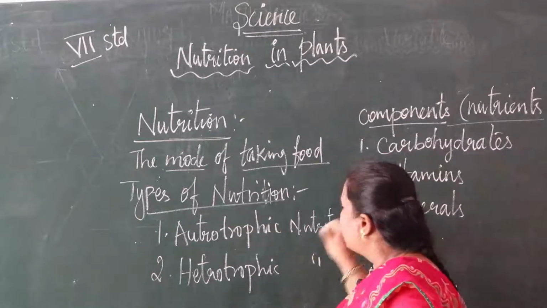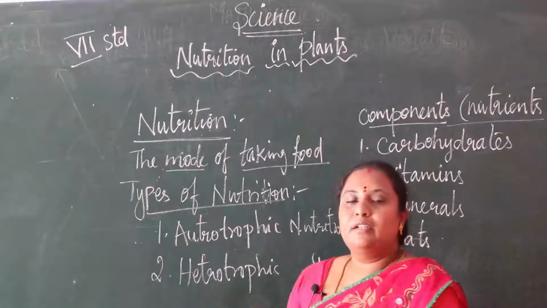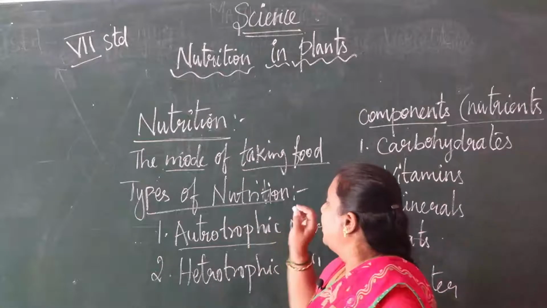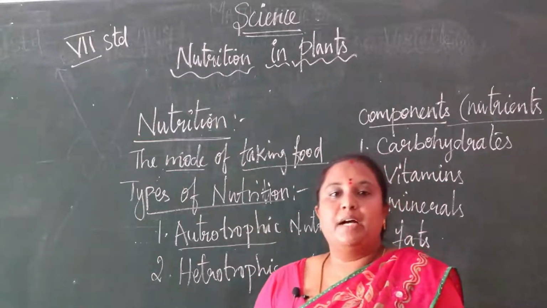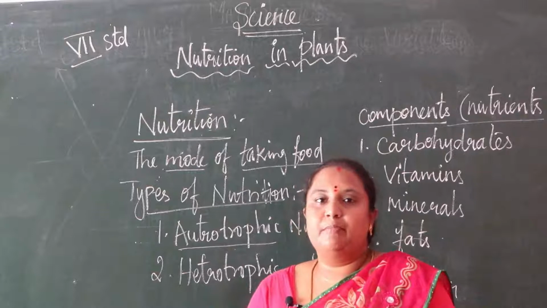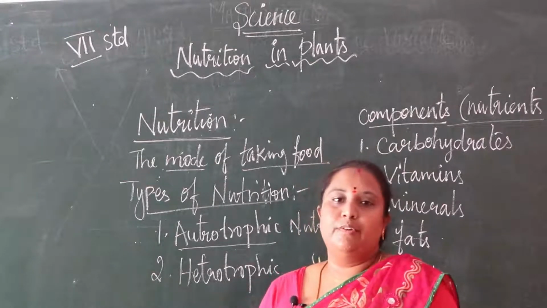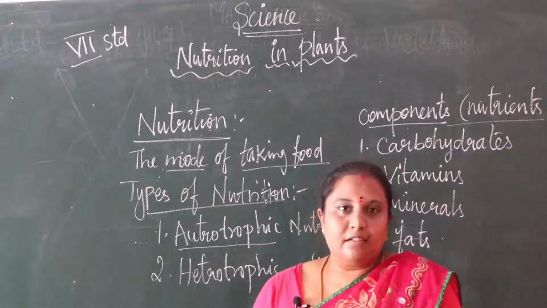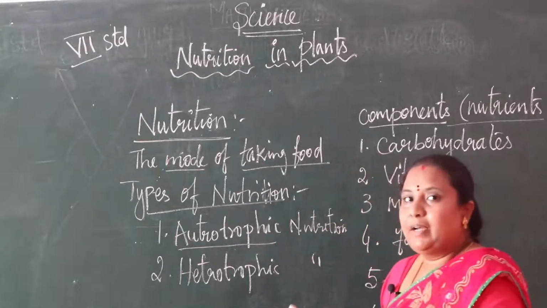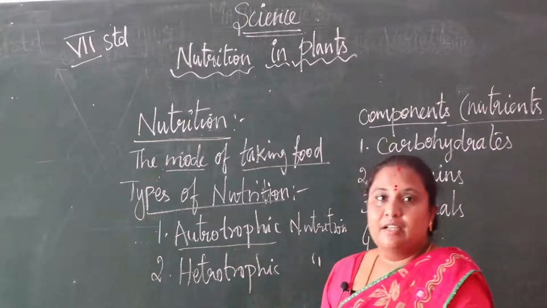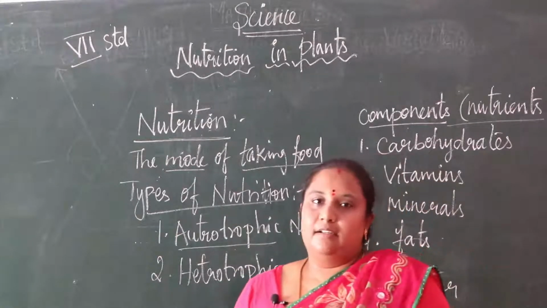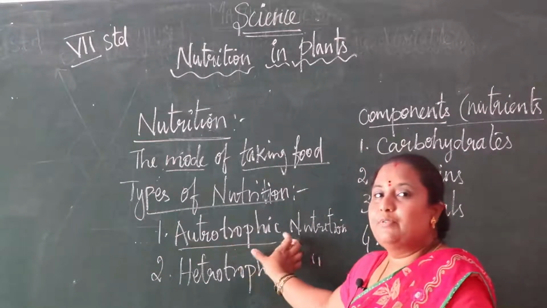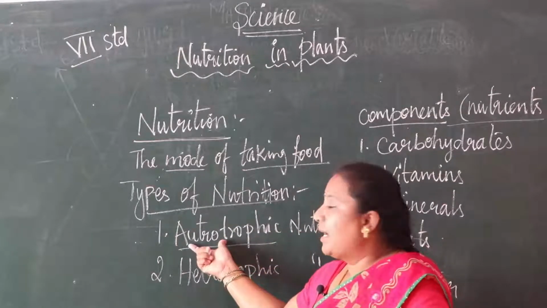Okay, so that is what is meant by autotrophic nutrition. Autotrophic nutrition means the food is prepared by itself. What we want to eat, we prepare by itself. Is it correct? Can we prepare our food ourselves? No, our body is not doing like that. So autotrophic nutrition means preparing food by itself.